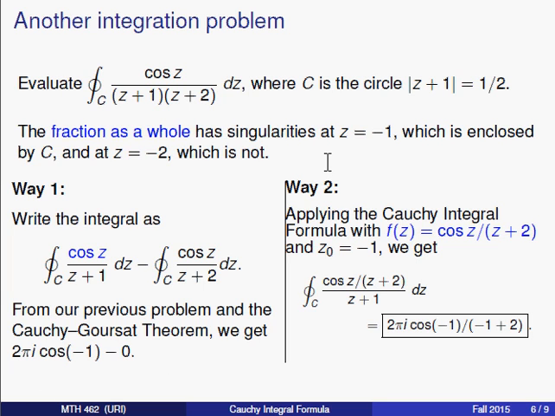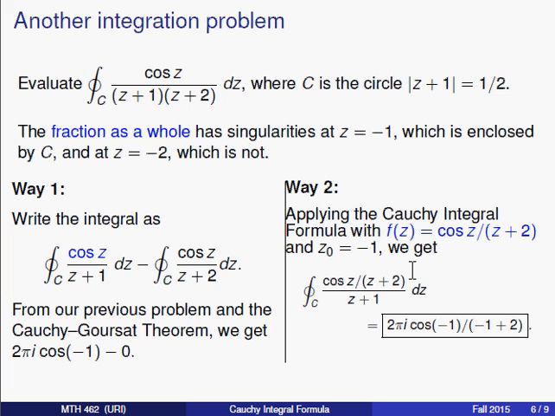Now, another way of doing it, though, is to use the Cauchy integral formula in a bit more clever of a way. I see a z plus 1 and a z plus 2 down below. I know that the z plus 1 corresponds to a singularity I need to worry about, but the z plus 2 does not, and so what I'm actually going to do is just move that z plus 2 up top. I'm still going to divide the cosine by it, but I'm just going to rewrite it in this way.